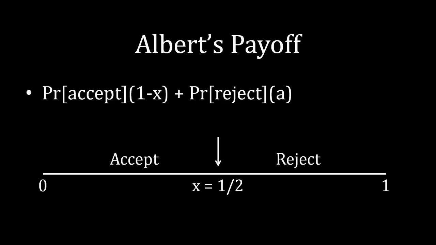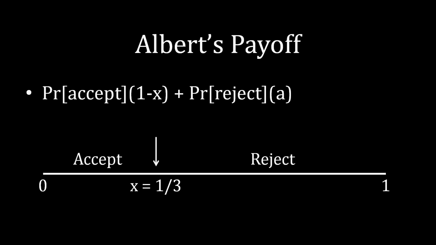When the offer Albert is proposing is equal to 1/2, remember that every single possibility on the 0 to 1 interval is equally likely, which means half of the types are going to be below 1/2 and half of the types are going to be above 1/2. There are equally many numbers less than 1/2 as there are greater than 1/2 on the 0-1 interval. So in this case, the probability of accept is equal to 1/2 and the probability of reject is equal to 1/2.